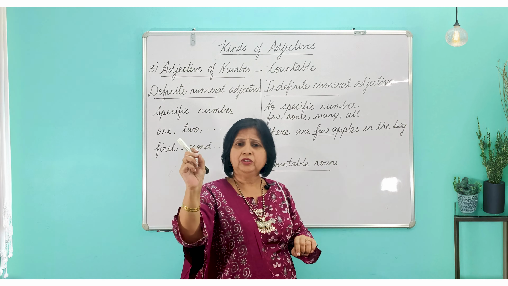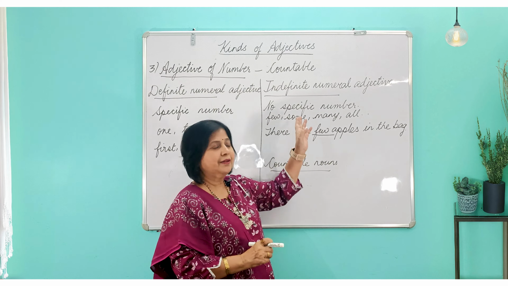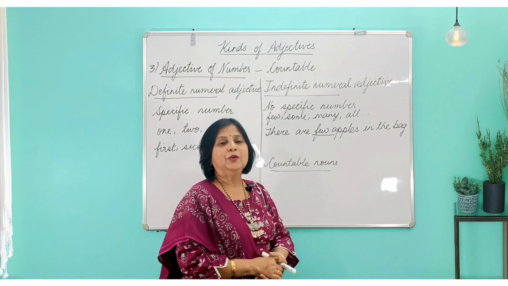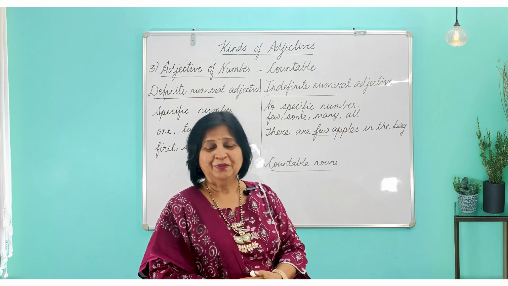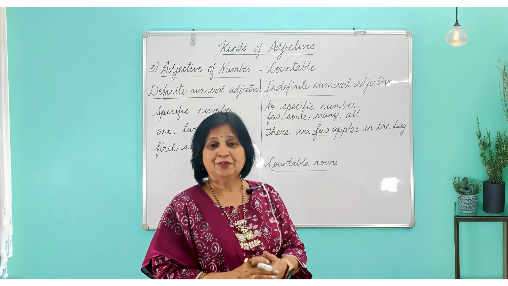That how many children, you look at the attendance register, you'll come to know that these many children are absent. So you don't have to look just at these words. You have to see the noun which is being followed by these words. If the noun is countable, then these words become indefinite numeral adjectives. So let's move on now to the fourth kind of adjective.